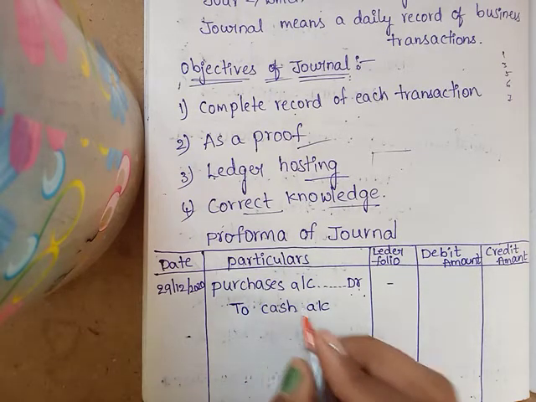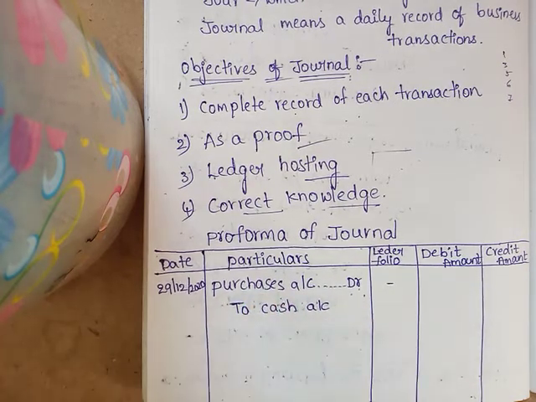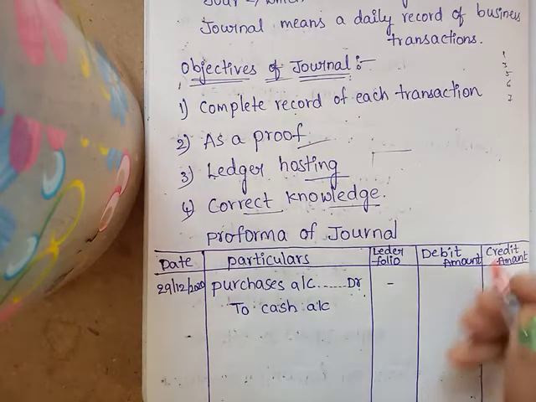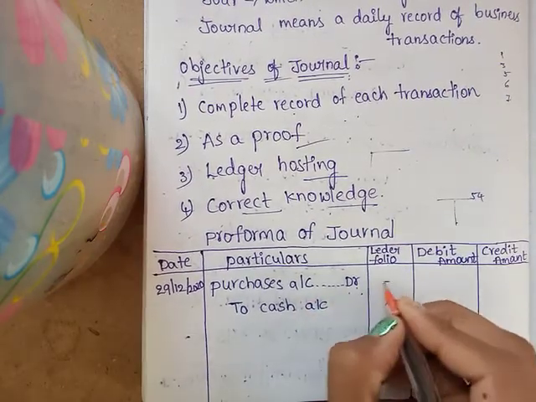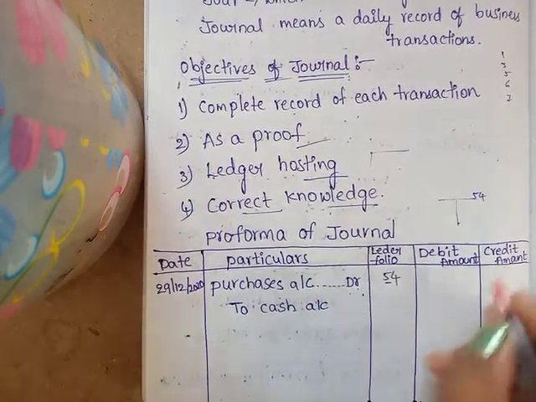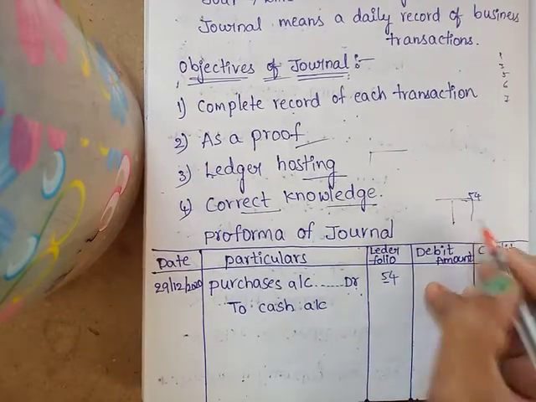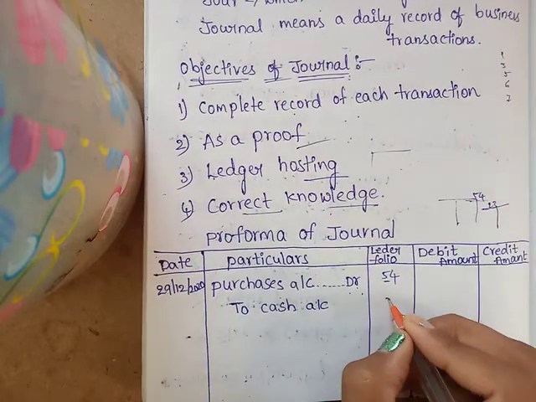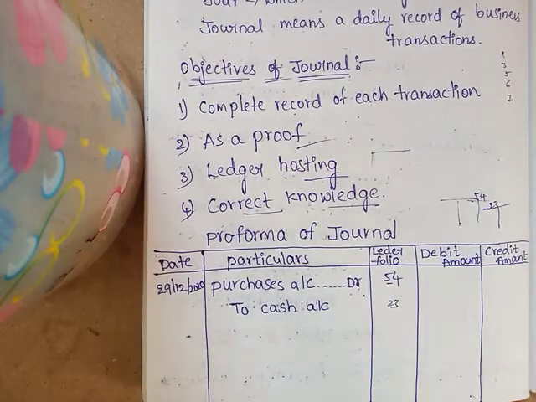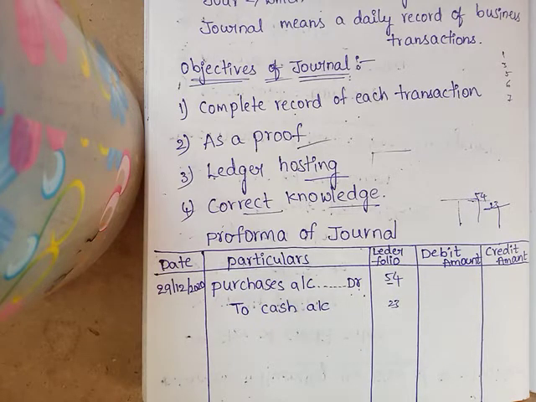For example, the purchase account is on page 54 of the ledger, and the cash account is prepared on page 23. So ledger folio means the page numbers where we have to prepare the accounts.